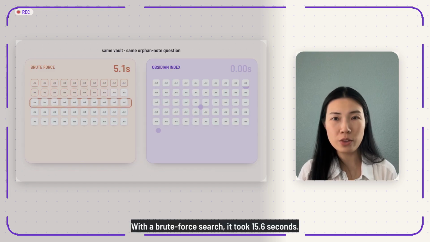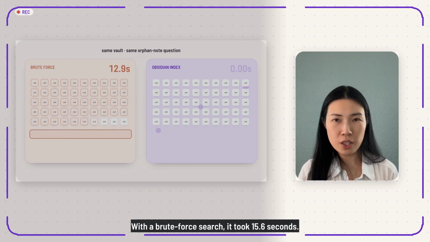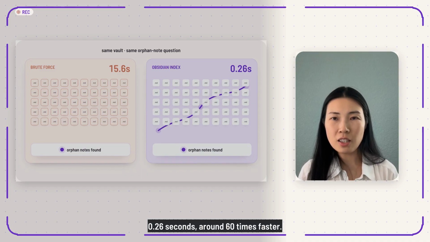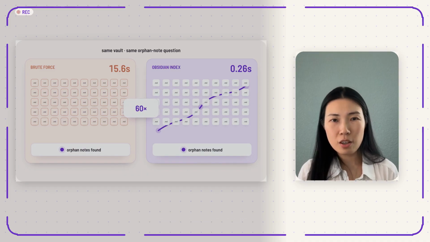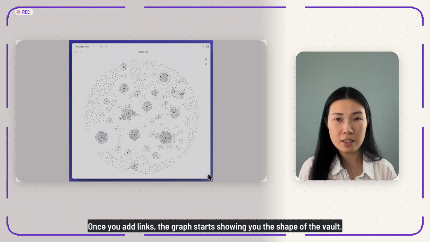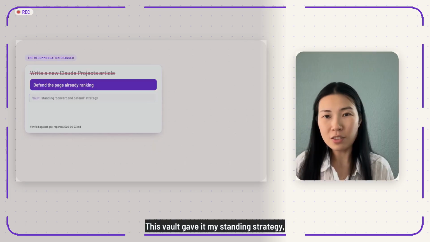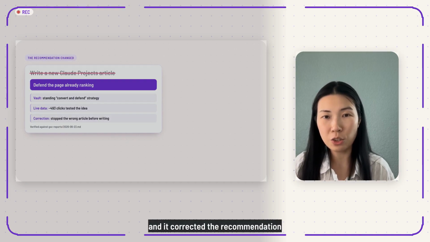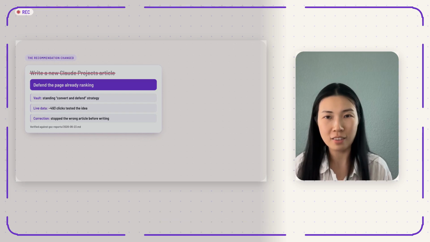A vault with 4,663 files with a brute force search took 15.6 seconds. Through Obsidian's own index, it took 0.26 seconds, around 60 times faster. Once you add links, the graph starts showing you the shape of the vault. This vault gave it my standing strategy, and the live data tested the idea, and it corrected the recommendation before I spent time writing the wrong thing.